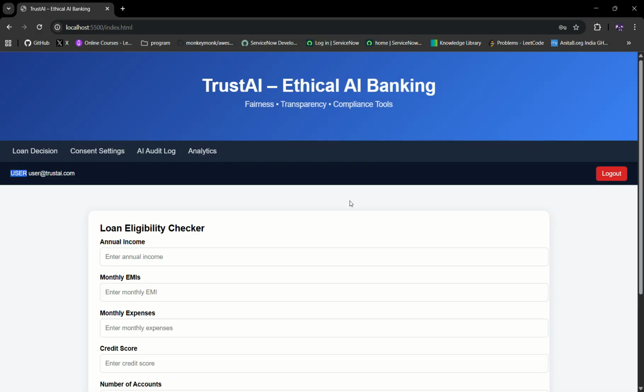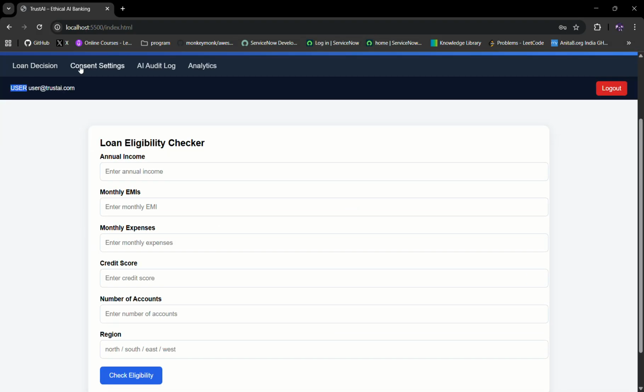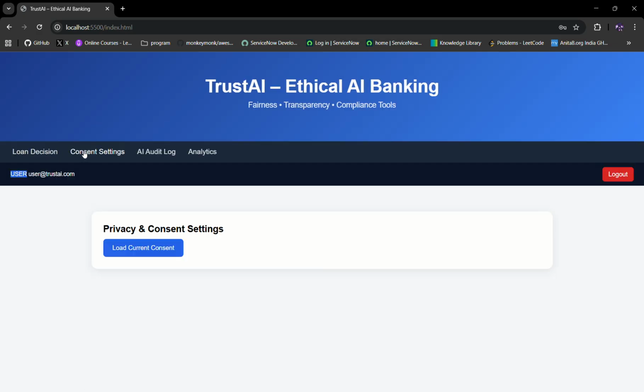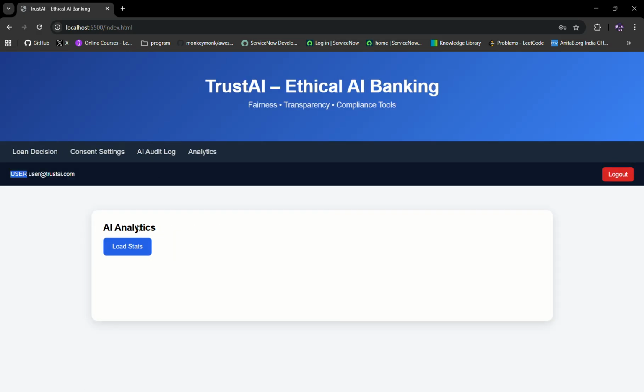Now this is the front end. We have four options: loan decision, consent settings, AI audit log, and analytics. In the AI audit log, currently there are no audit logs available as I have not, as a user, put any value inside my loan decision.